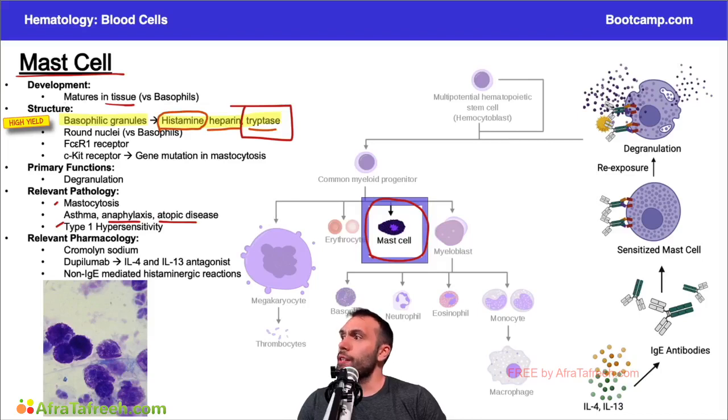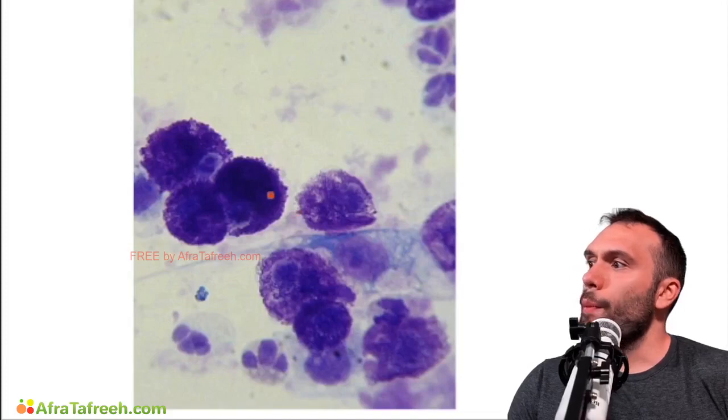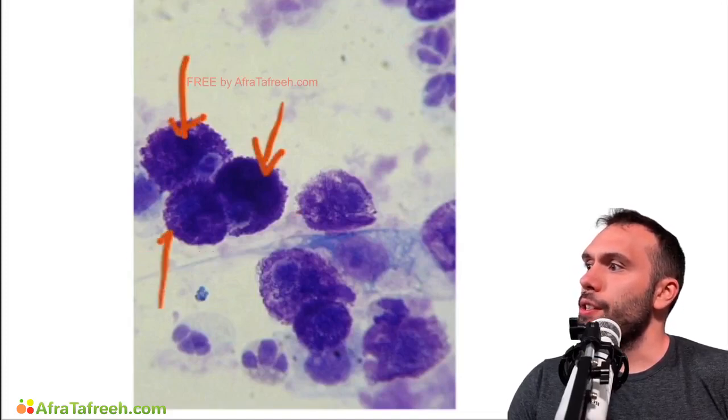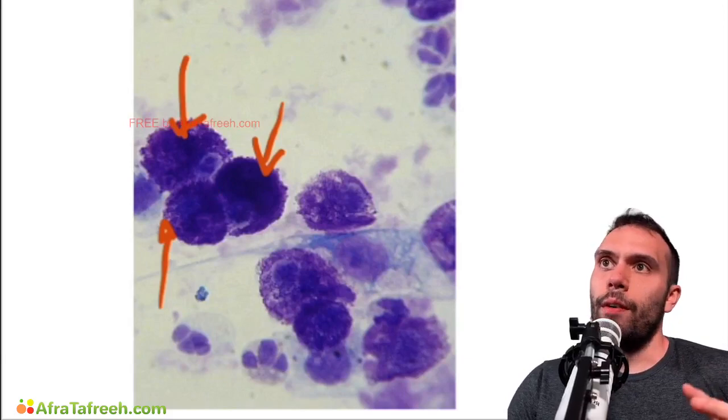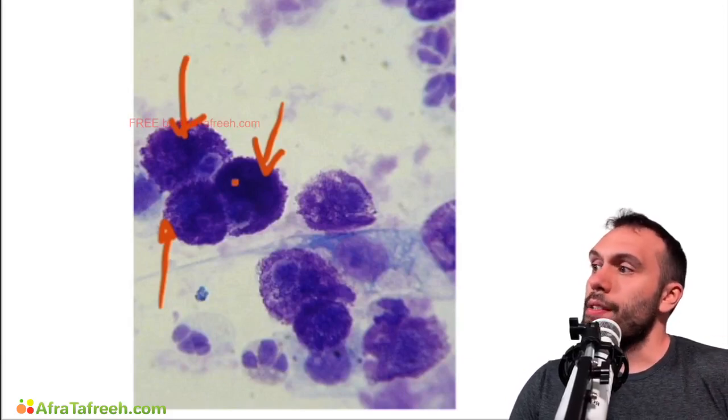Now, another distinguishing factor between mast cells and basophils is the round nuclei that you're going to see in the mast cells. And sometimes you don't even see these nuclei because there's so many granules. I mean, these granules you can see here, we're looking at a couple different mast cells, and you can see these granules are very dense and they can take up a lot of space. Now, when we talk about basophils, you're usually going to be looking for more of a segmented type of nucleus. Mast cells in general will be very dark staining and sometimes difficult to see the nuclei. But if you do see them, they're going to have a more circular appearance to the nuclei.